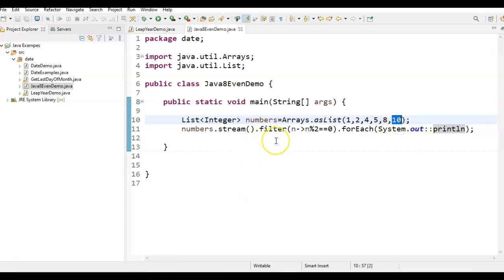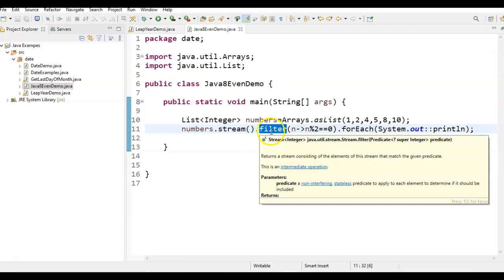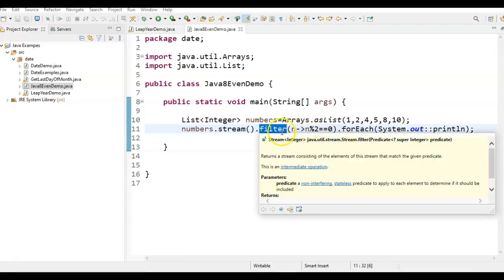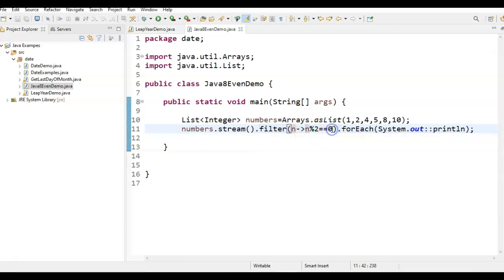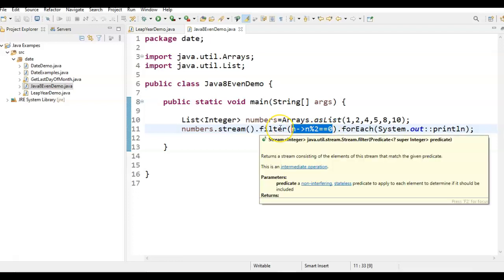So hope you understand how to filter only even numbers from a given list of numbers. It's pretty simple. From the list we need to call the stream method, which will return the integer stream, and on the integer stream we need to call the filter method. This filter method returns the stream consisting of elements of the stream that match the given predicate. Predicate is nothing but a condition which accepts an argument and returns a Boolean value. Here we give the condition, and whatever values we are filtering based on this condition will be returned by this filter method.